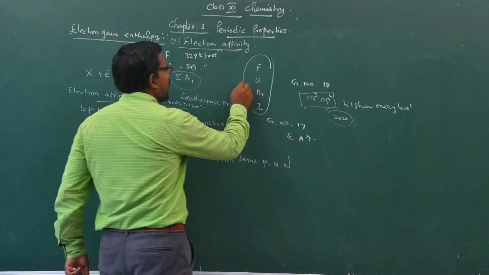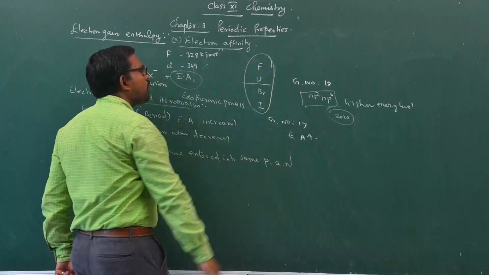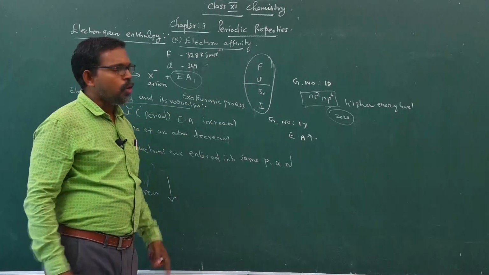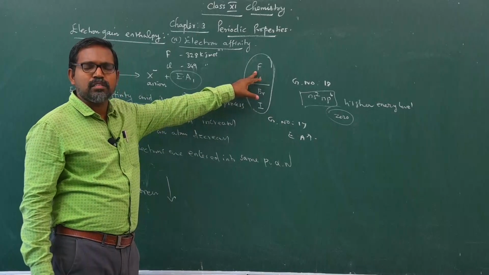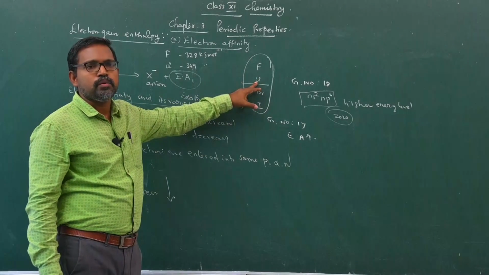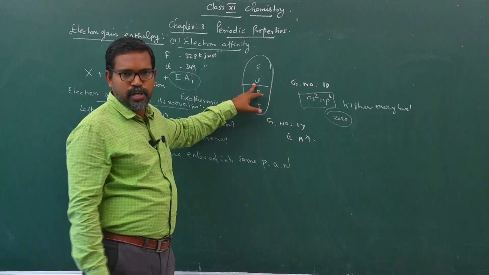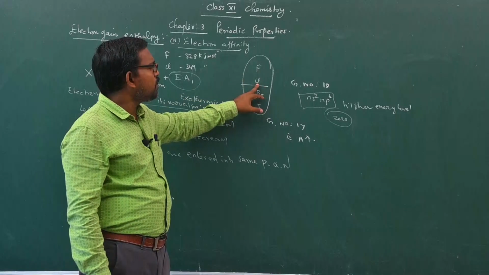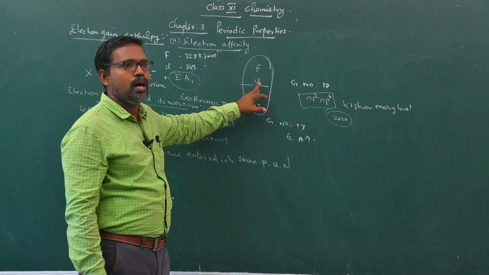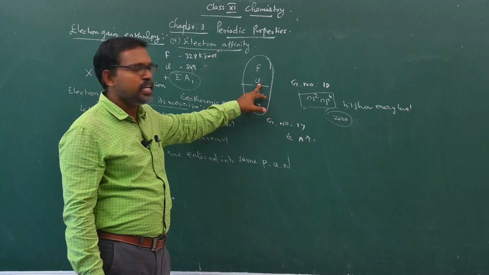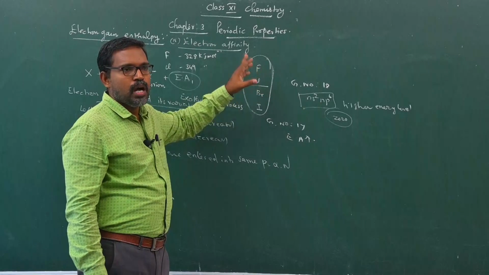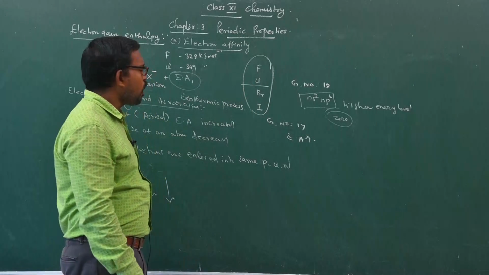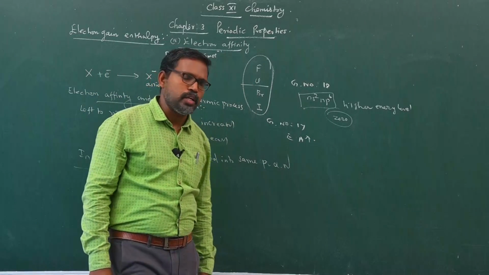But we observe one abnormality in the case of the electron affinity of fluorine and chlorine. Fluorine shows less electron affinity than chlorine. Why? What's the reason? It's a very important question from the examination point of view also. Fluorine shows less electron affinity when compared with chlorine. Why? Or chlorine shows higher electron affinity than fluorine. Why? Or simply compare the electron affinity of fluorine and chlorine. How to compare the electron affinity of fluorine and chlorine?